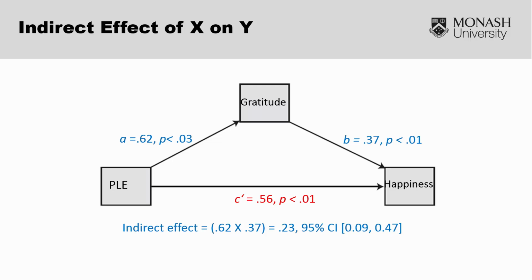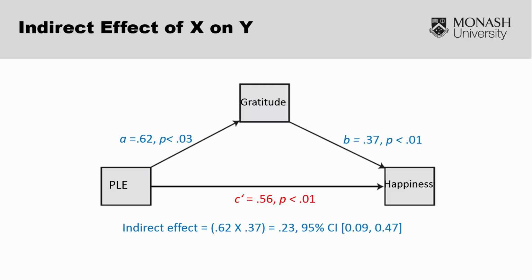So, returning to our example, you can see that I've added in the value for the A pathway and created the indirect effect down the bottom by simply multiplying the two unstandardized regression coefficients, so 0.62 multiplied by 0.37. Now from that, I cannot actually determine whether the indirect effect is statistically significant or not. When we get to doing analysis in SPSS, we will use PROCESS, and the analysis will generate confidence intervals for this value.